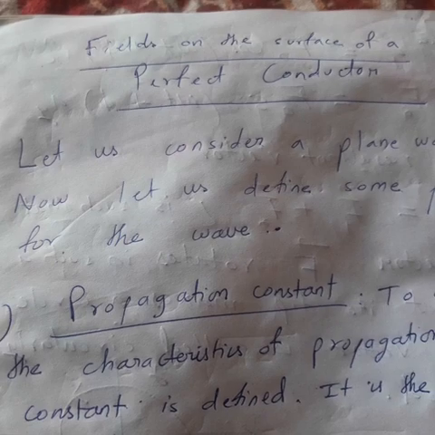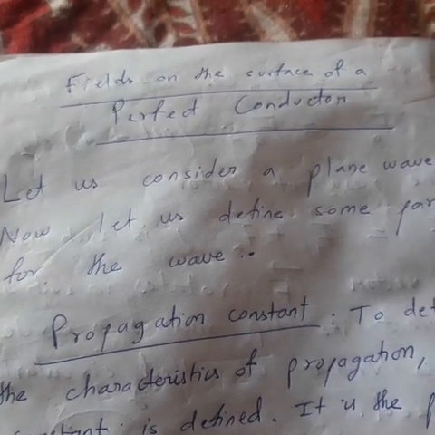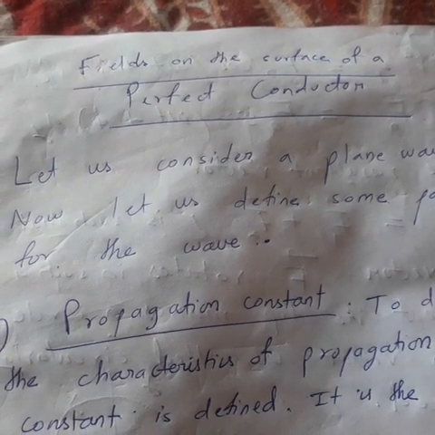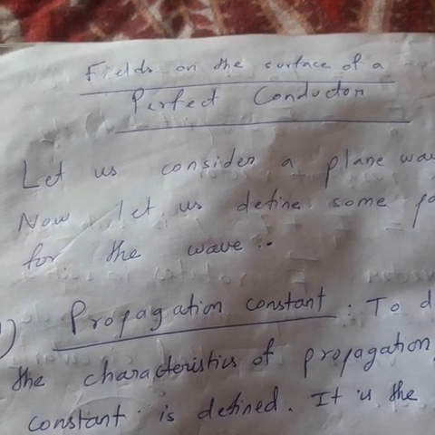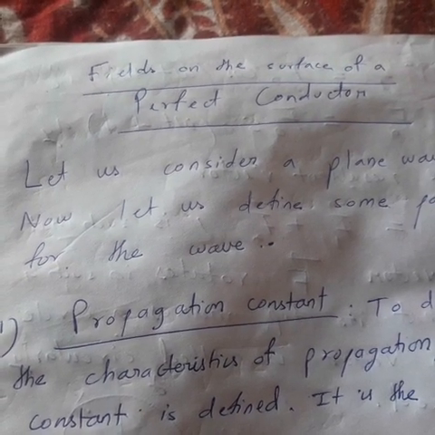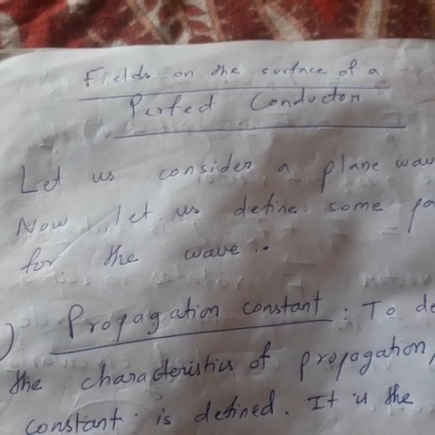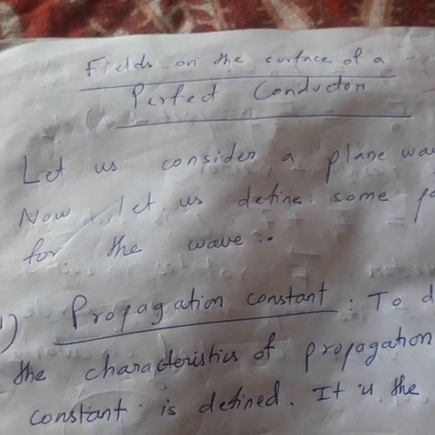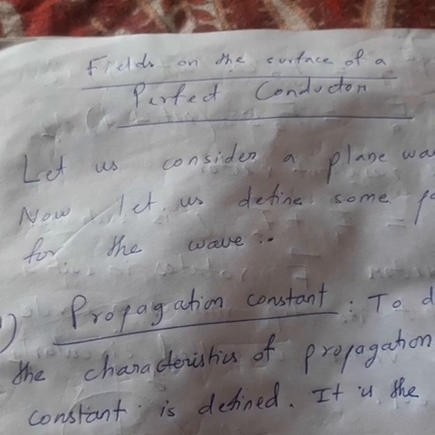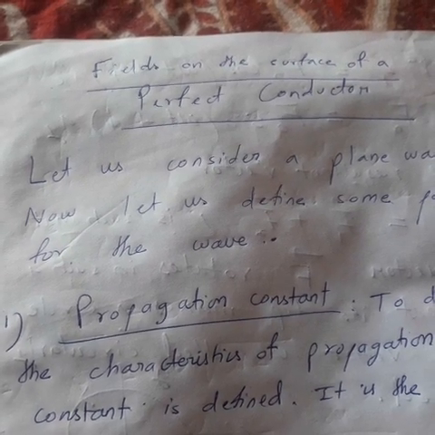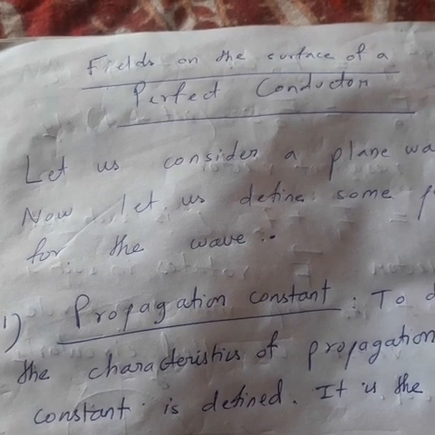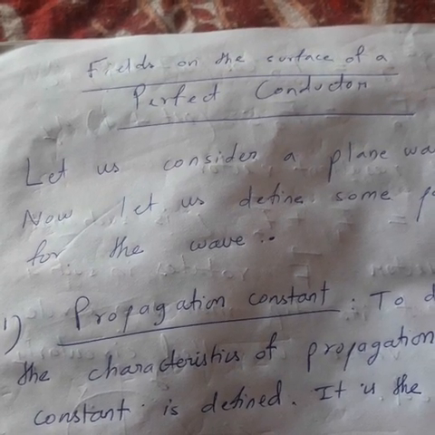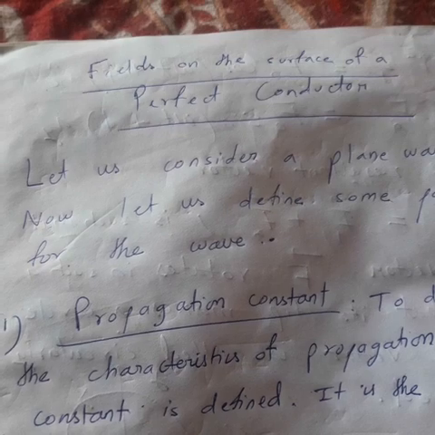So let us consider what happens to a plane wave if it is placed along a conductor, a semiconductor, or an insulator. The insulator is called a dielectric. So let us look at what will happen if the plane wave propagates along a perfect conductor.